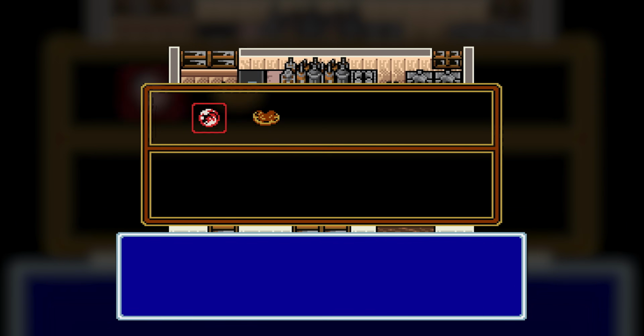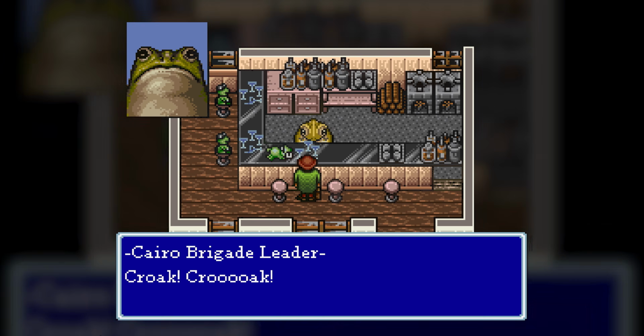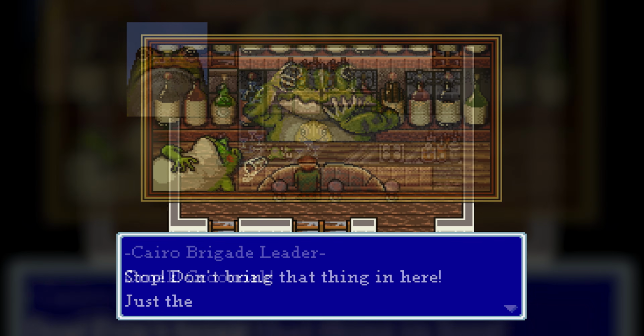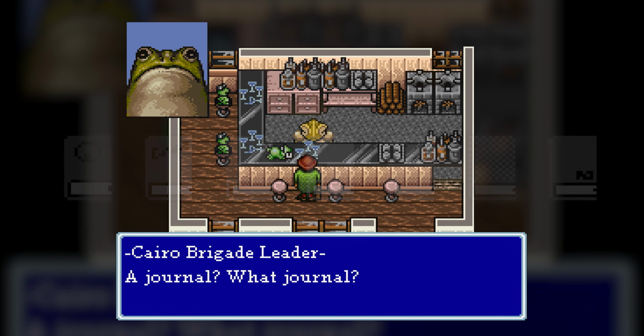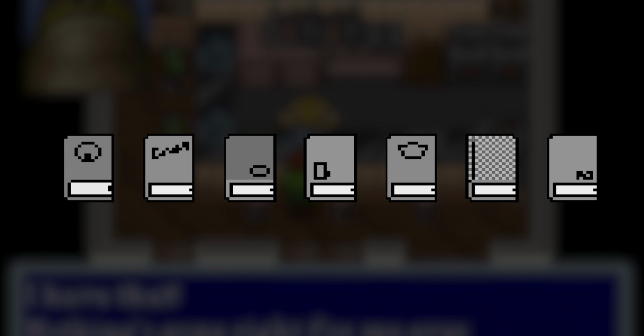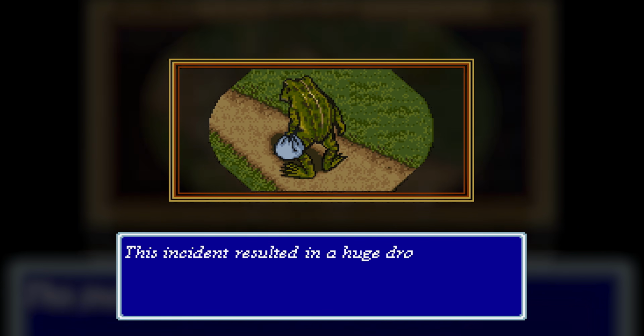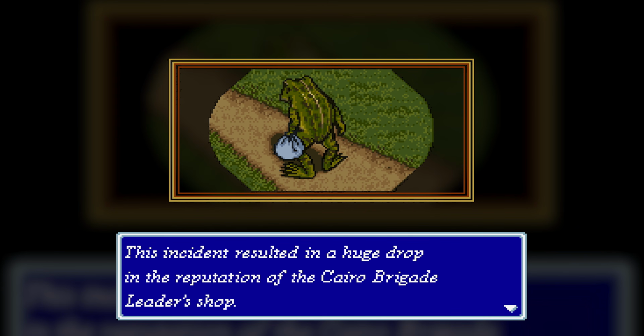As we take out the mushroom, the toad panics. He promises to let the tree frogs go if we don't come any closer. Before leaving, we ask what the toad knows about the journals. In fact, he has a journal and believes it may have brought bad luck, so he gladly hands it over. Afterwards, we learn that the toad's business collapsed, causing him to leave town.